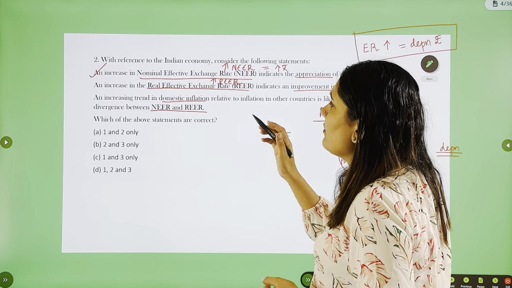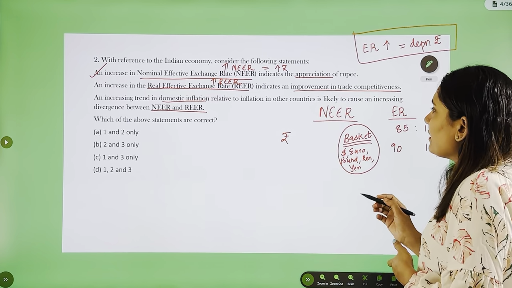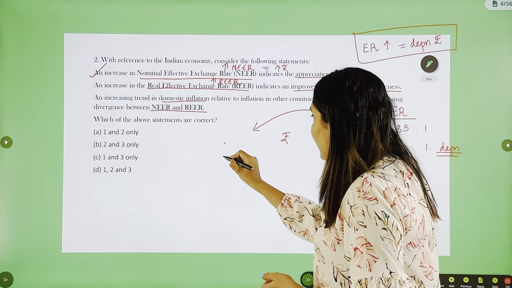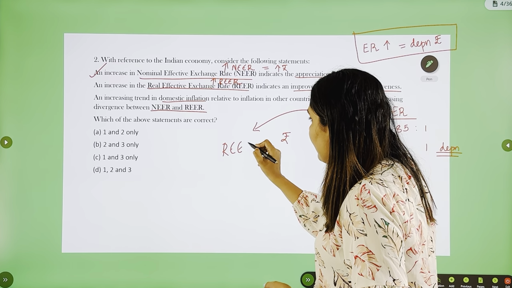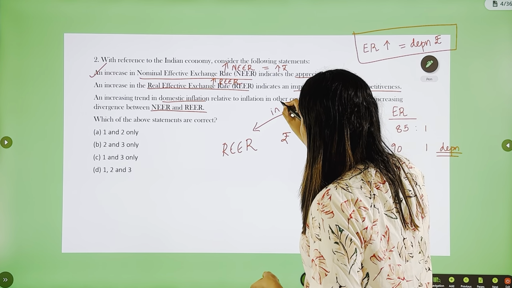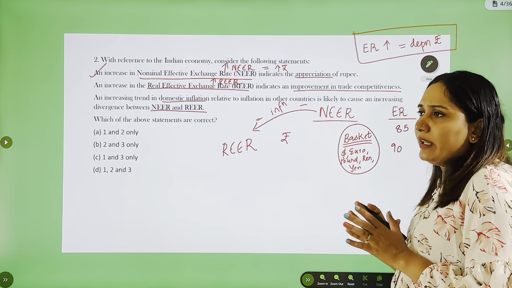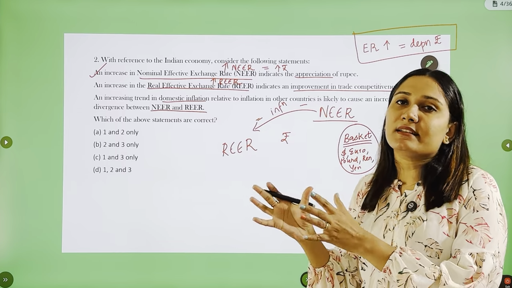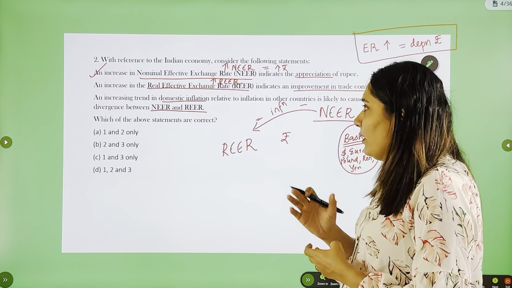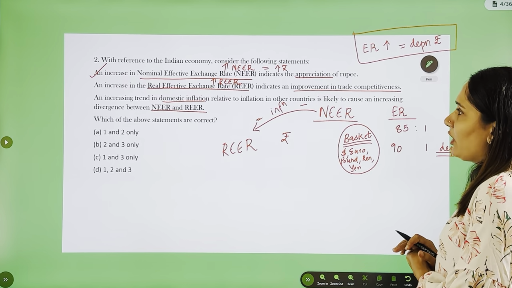Now the second one, an increase in REER. Now to understand this statement, we need to know what is REER. Now we have seen what is NEER. REER is nothing but NEER adjusted for inflation. That means NEER minus inflation will give you REER. It is simply NEER only, but it is adjusted for inflation. So the effect will be the same on rupee. An increase in REER indicates improvement in trade competitiveness.